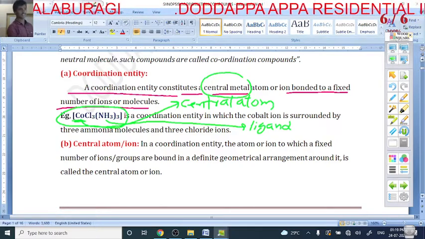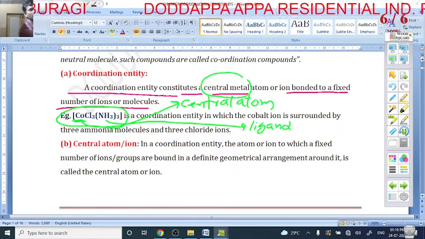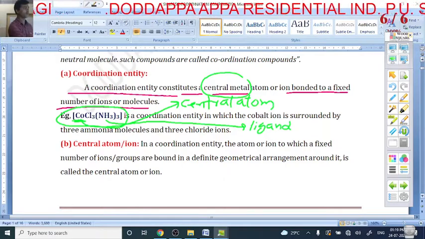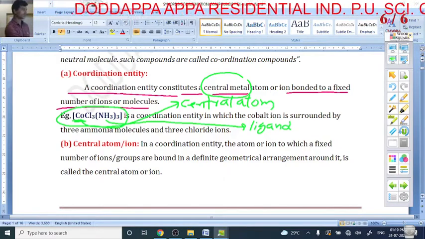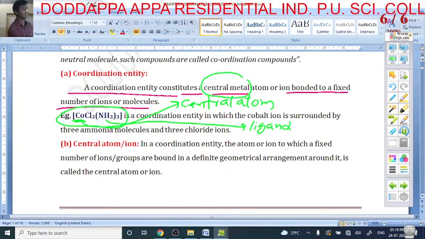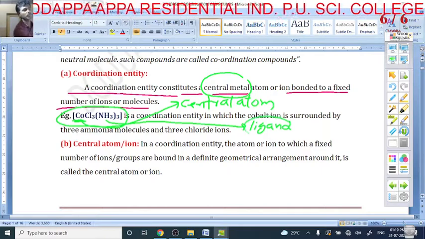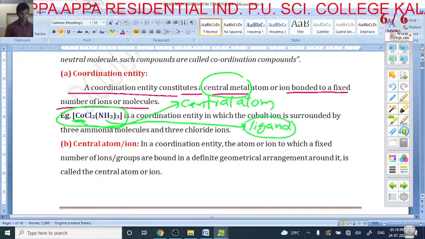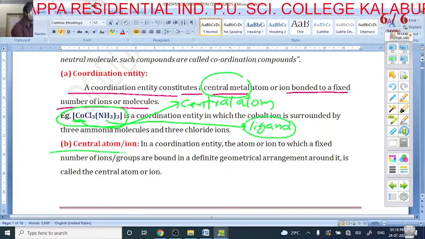Cobalt is the central atom, and an ion is bonded to a fixed number of water molecules. This NH3 is nothing but a fixed number of molecules. This fixed number of molecules is called what? Ligand. And the next is what? What is the central atom?